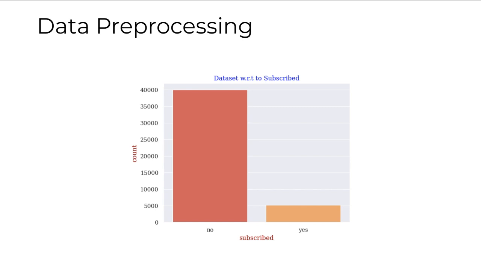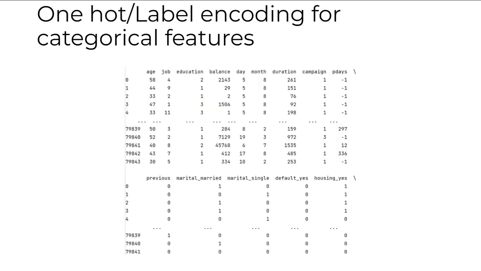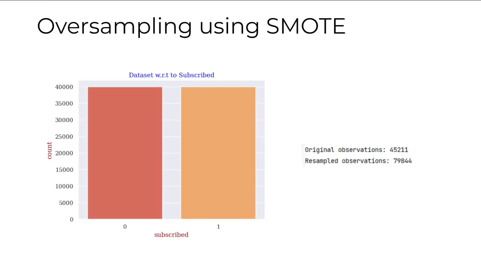So in order to handle this imbalance, we have also performed one-hot encoding and label encoding to the data prior to oversampling or upsampling. Here, as you can see, after oversampling using the SMOTE method, the resampled observations have increased to 79,844 from 45,000.